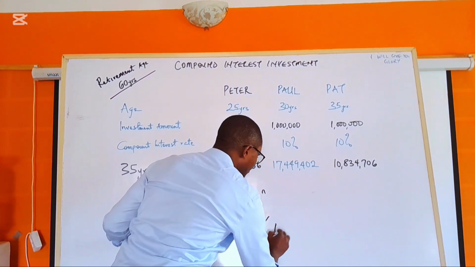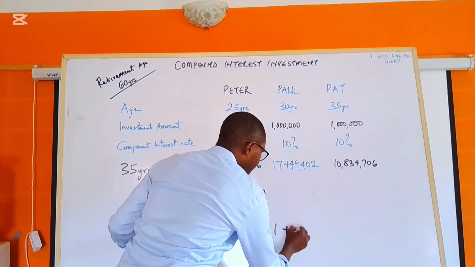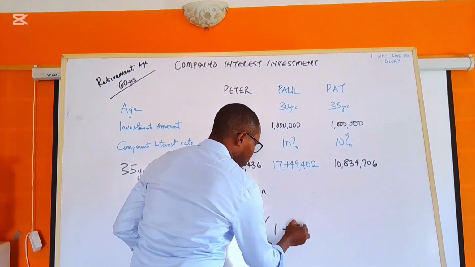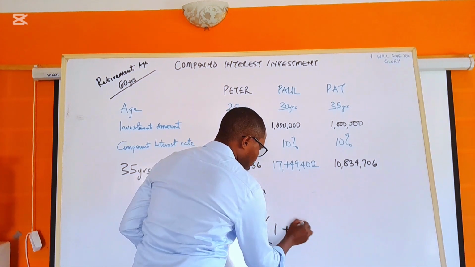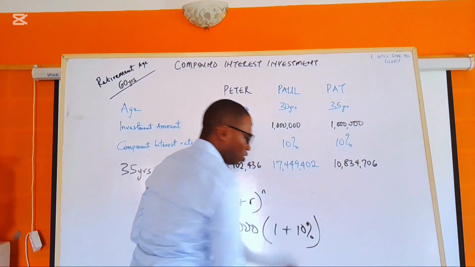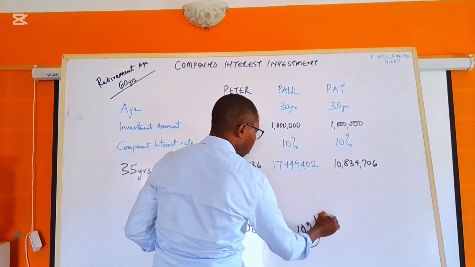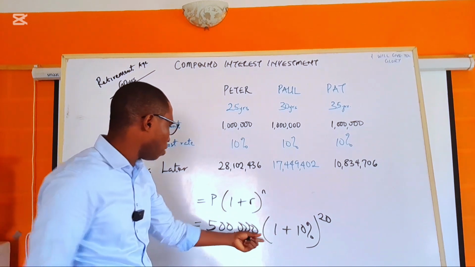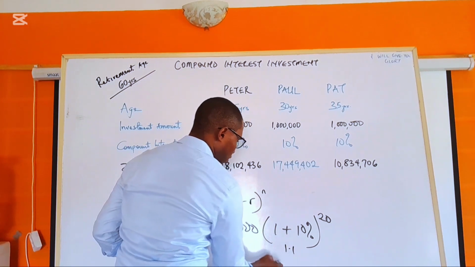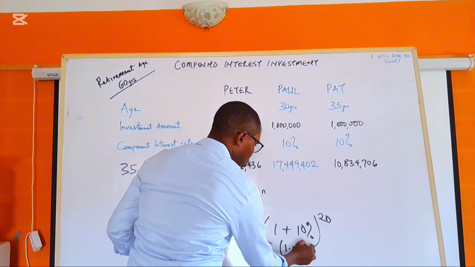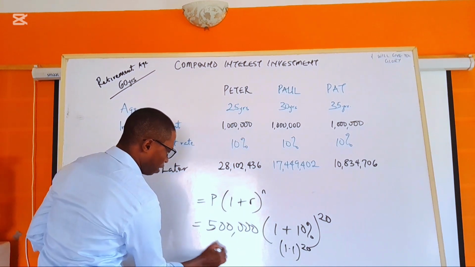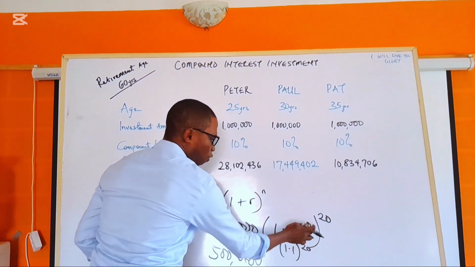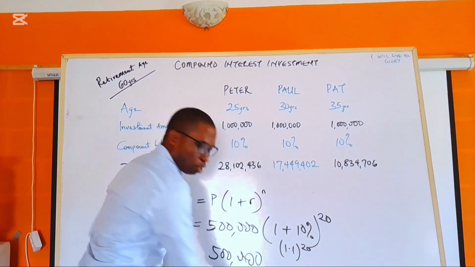In brackets, you put 1 plus what is the interest rate they are giving you. Let's say they are giving you 10%. Number of years, let's say in this case is 20 years. Then you just calculate it. So in this case, this comes to 1.1 in brackets, all over 20. So 1.1, then we have here 500. By the time you multiply this, you first of all find this, and eventually it will give you the final answer.